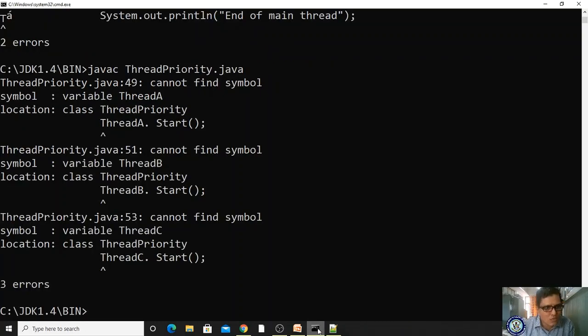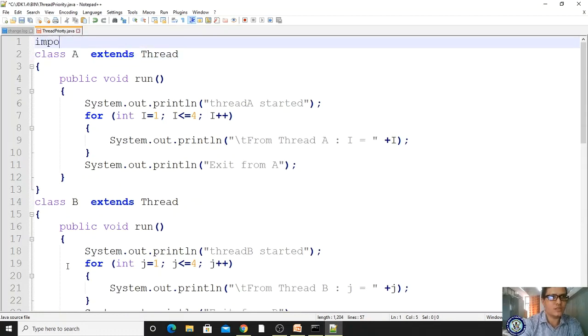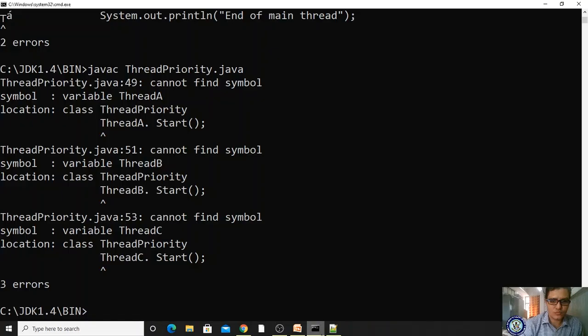Yes, now what happened? Cannot find symbols. Please observe here why it is not finding the symbols: because we have not imported the package, right? So while you are writing Java programs, it is always better to import packages. Import java.lang.*, import java.io.*. Okay, let me save it. Come once again, compile once again.